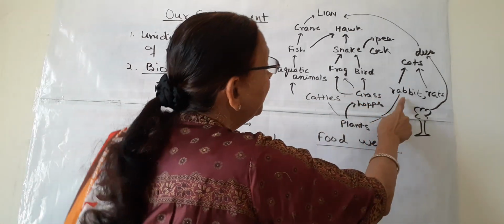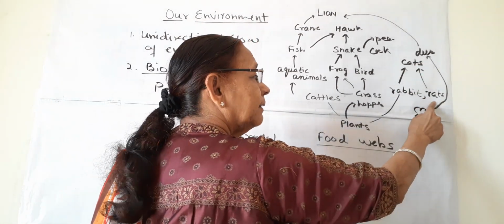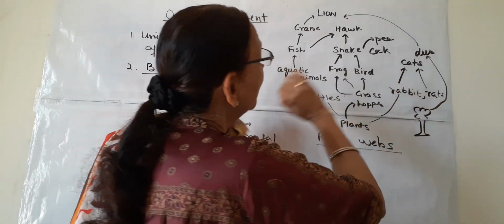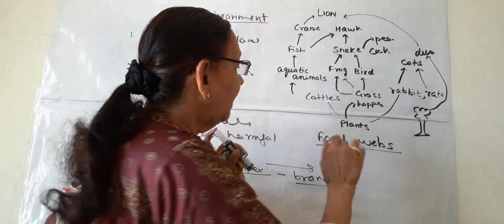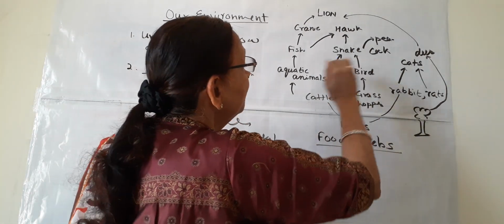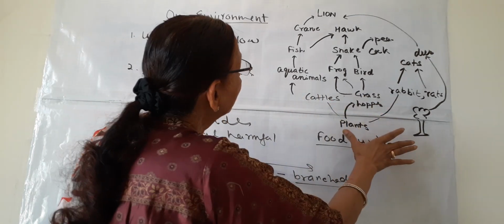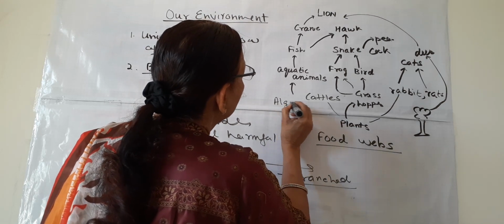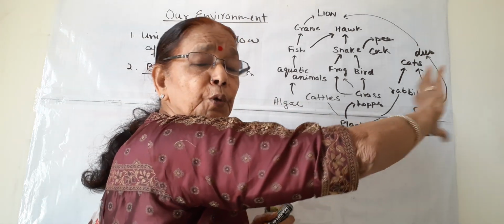Now this rabbit can be eaten by a cat. These are trees. Rats are there. They can also be eaten by cats. In this way these food chains form a network, and this network is known as a food web. At different levels, at the lowest trophic level, here it should be aquatic animals, here I should make algae or other aquatic plants. So at the lowest level, mostly producers are there.